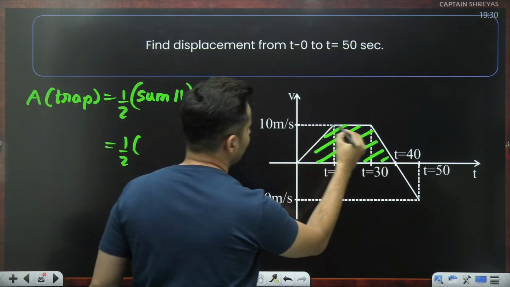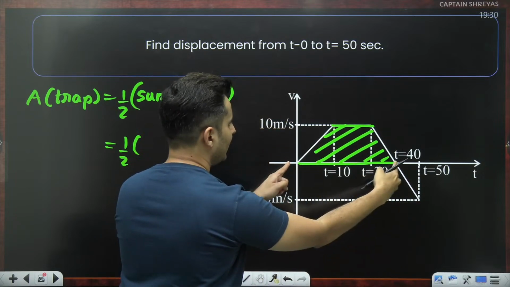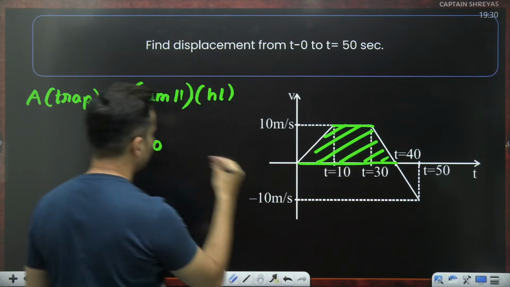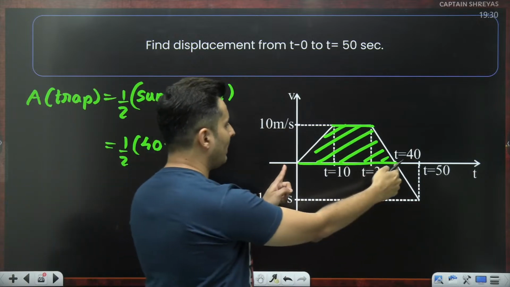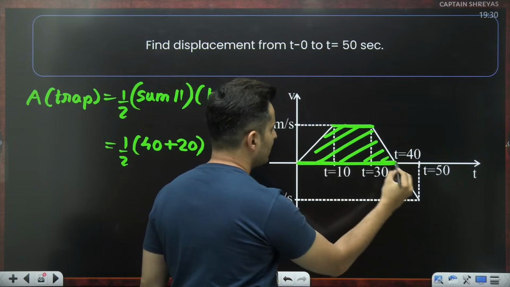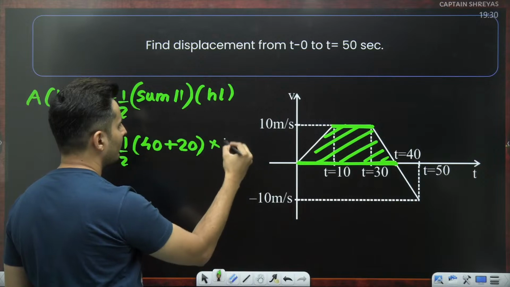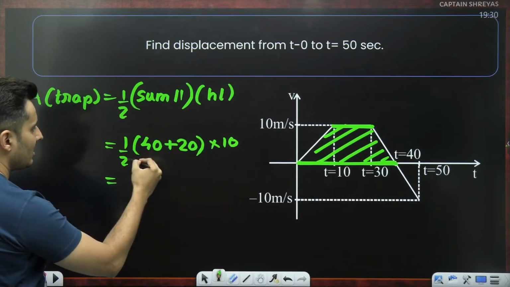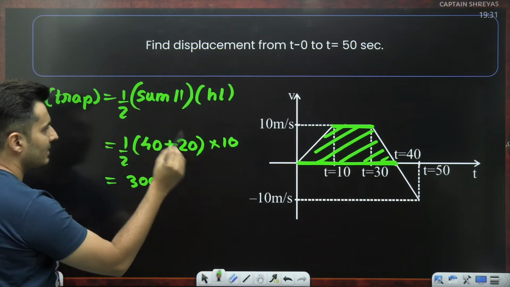The sum of parallel sides. This side is parallel to this side. This side length is 40. This side length, 30 minus 10, is basically 20. Understood? Sum of the parallel sides. This is one parallel side, this is another parallel side. This is 40, this is 20, into the height. Height is basically 10. 40 plus 20, 60. 60 by 2, 30. 30 into 10, 300. So 300 is that area.